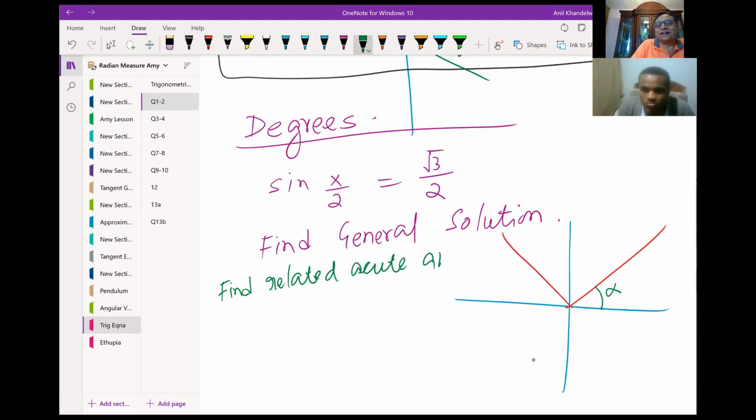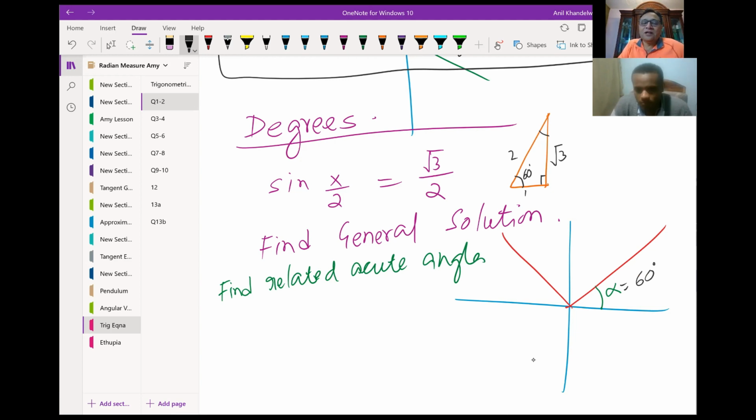Yes, it is a special triangle, the 30, 60, 90 triangle, which gives you the values 1, 2, square root 3. So the related acute angle is equal to 60 degrees, and we know that alpha is equal to 60 degrees, correct?